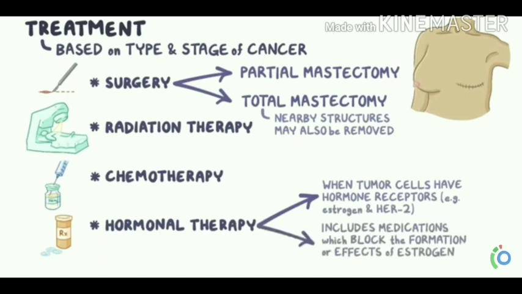So finally, if we see about the breast, there are three parts: glandular tissue, stroma, and the third one is lymphatic vessels. After that, some medications like estrogen can also increase the risk of breast cancer, and so can mutations in breast cancer genes like BRCA1 and BRCA2, and also TP53 genes.